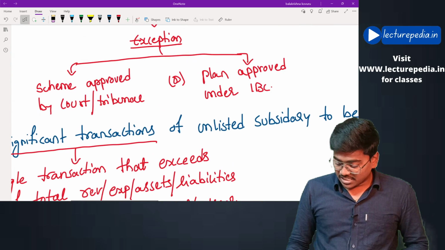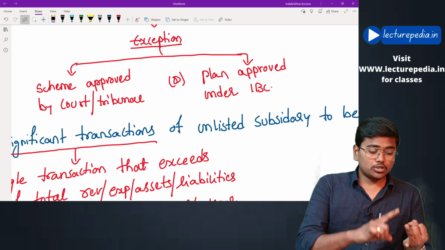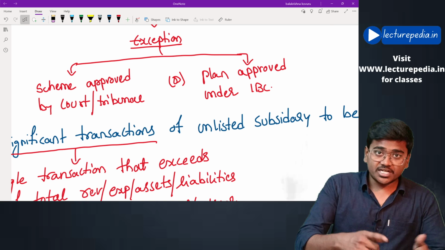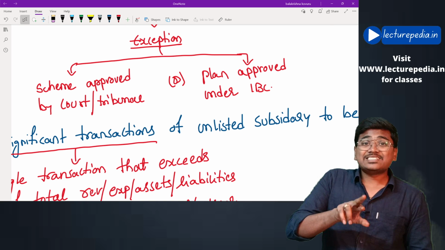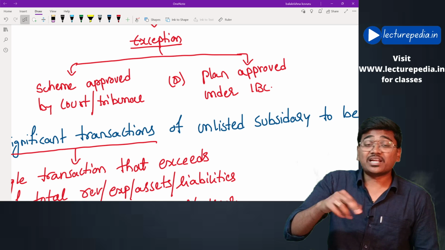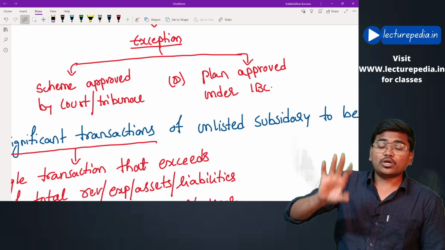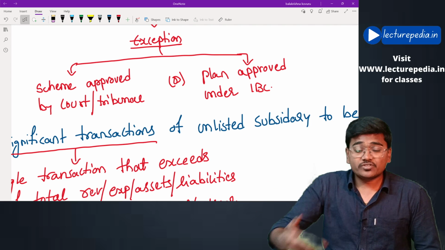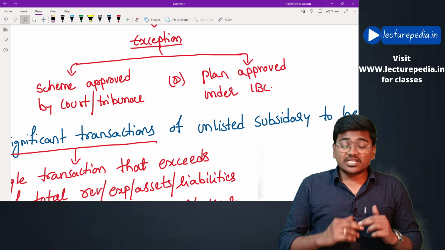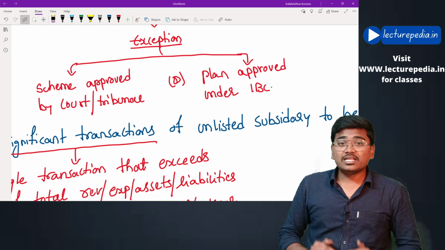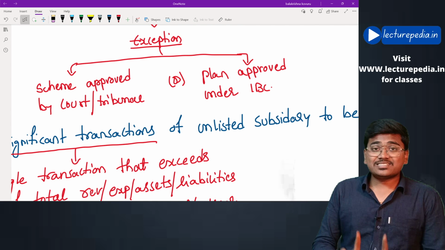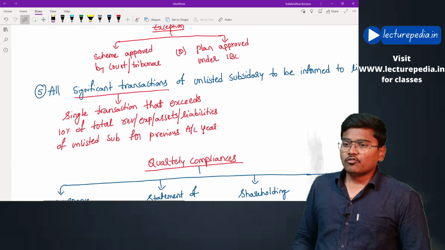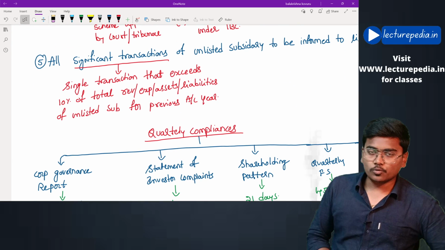First one, if such a scheme is approved by either a court or tribunal, or the listed entity is selling the shares or selling the assets as a part of a resolution plan approved under the IBC. Okay, under the Insolvency and Bankruptcy Code, a resolution plan was approved, and as a part of such resolution plan, the listed entity is selling the shares of the material subsidiary or selling the assets of this material subsidiary. In that case, a general meeting special resolution is not required. Okay, this is the fourth requirement relating to subsidiaries.